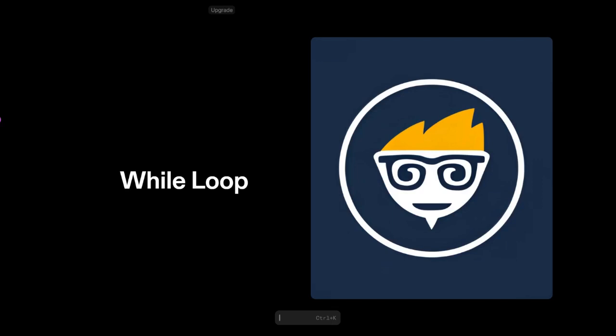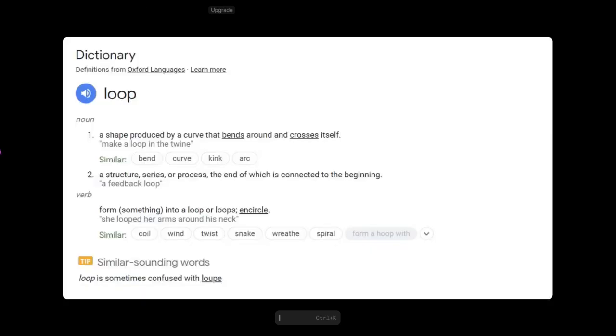Today I'll be explaining what a while loop is. So, what is a while loop? First, you must understand what a loop even is. A loop is a structure, series, or process, the end of which is connected to the beginning. It's literally just a repetitive action, something that keeps happening over and over again. But in code, it's similar, but a little different.